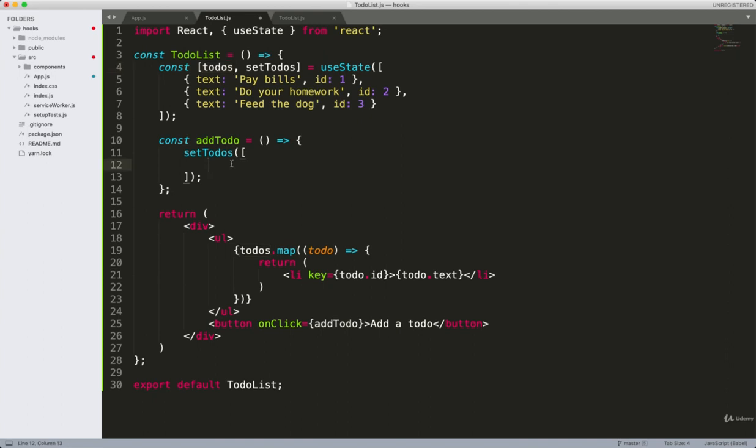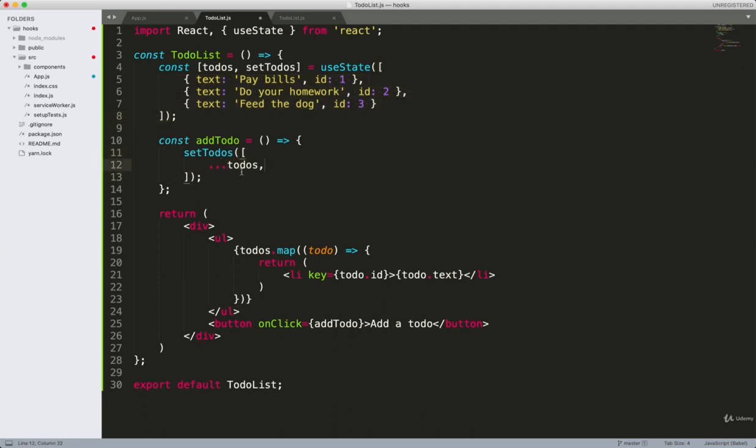All right? So inside here, we can't just add something extra into this because it's going to completely replace it with this thing. So for that reason, we need to use the spread syntax like this. That way we get the current todos and spread them into this array.